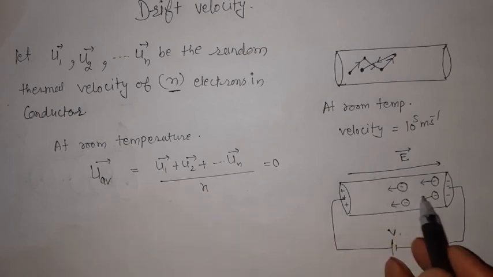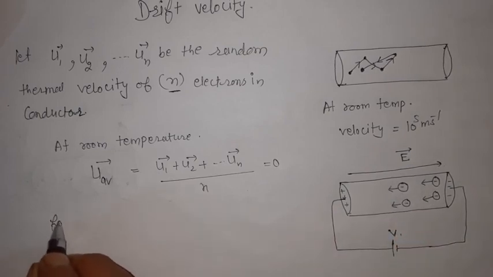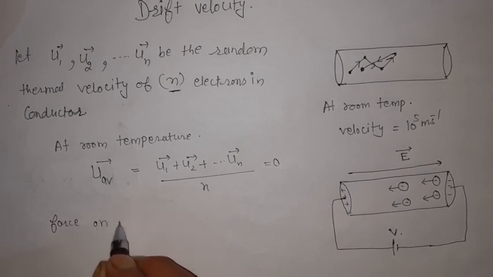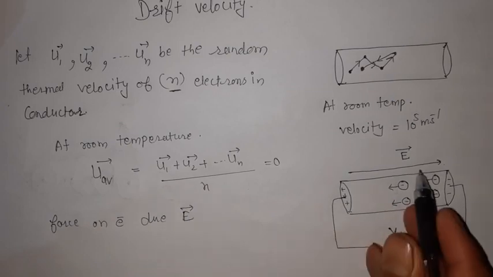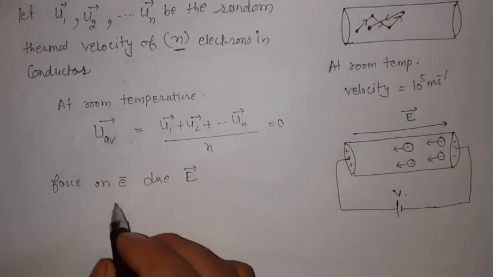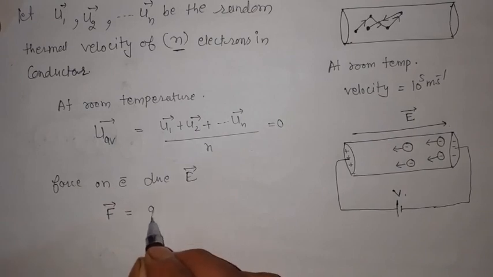How much is that force? The force on the electron due to the electric field which is set up there is going to be QE.